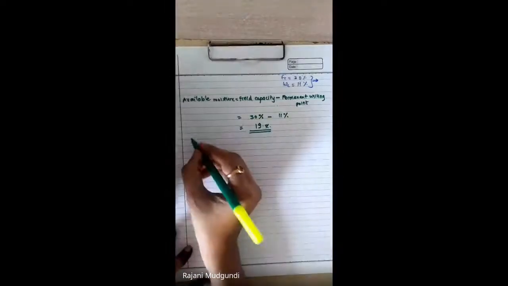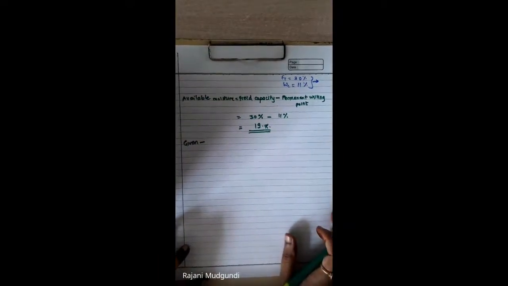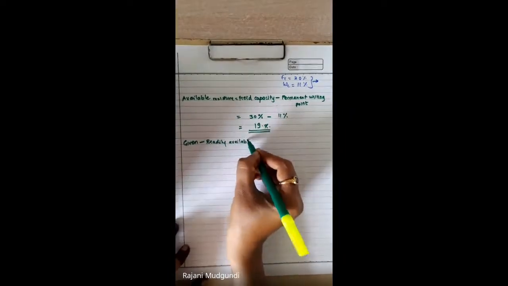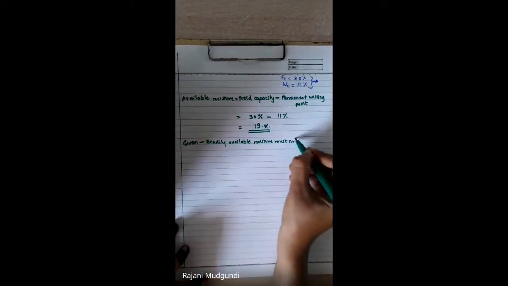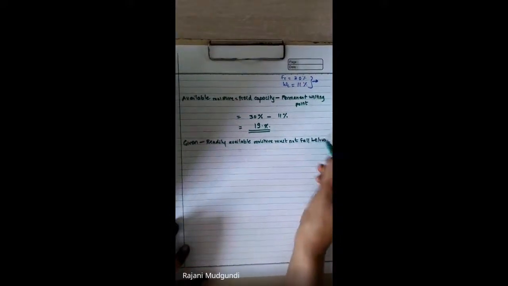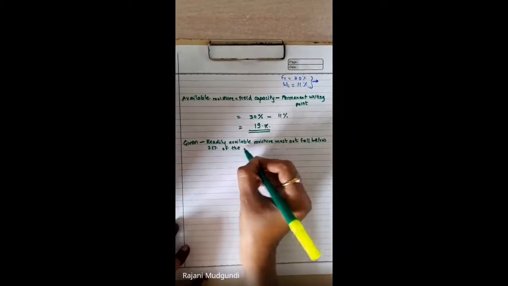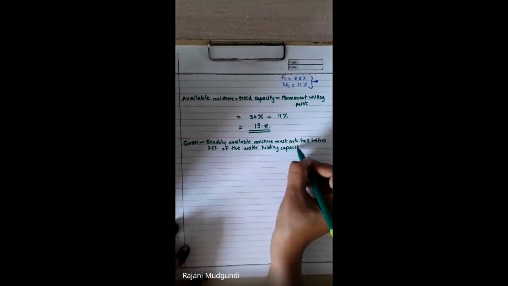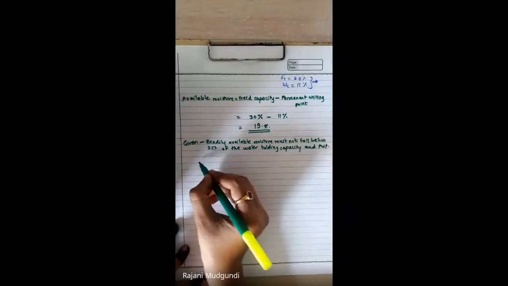So we can write it in the form of a statement that the given condition is: readily available moisture must not fall below 25% of the water holding capacity and permanent wilting point.